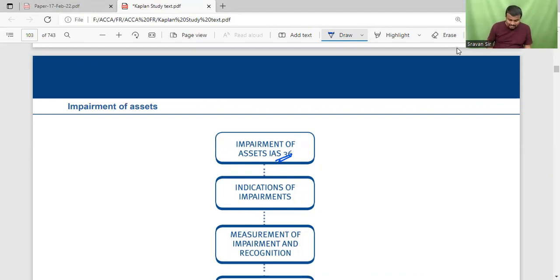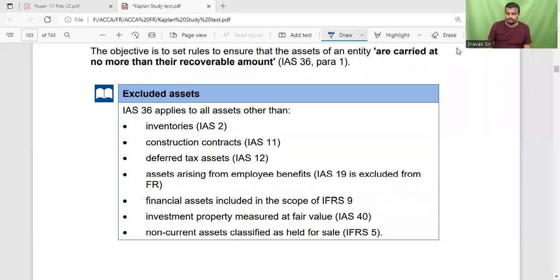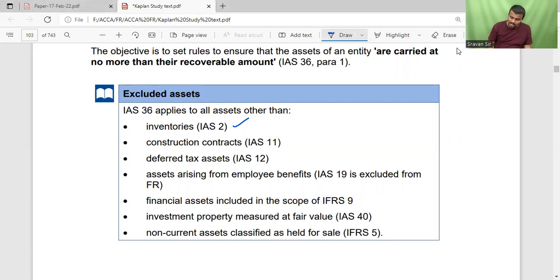The standard is not applied for valuation of inventories, construction contracts, deferred tax assets arising from employee benefits, financial assets included in the scope of IFRS 9, investment property at fair value, and non-current assets held for sale.